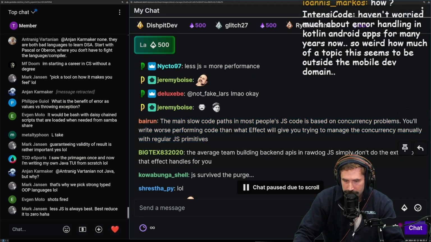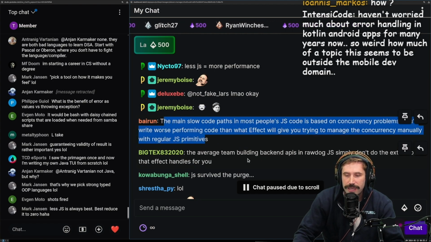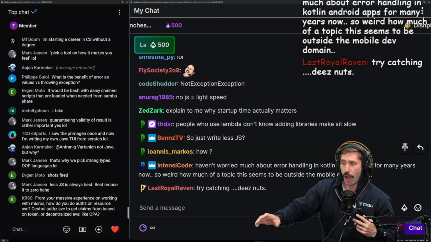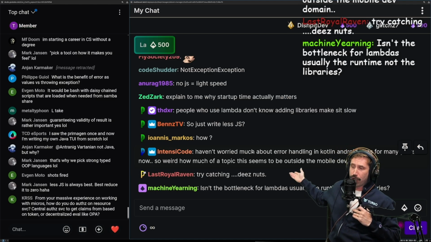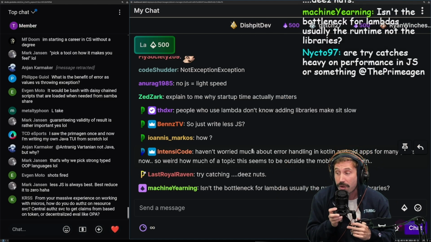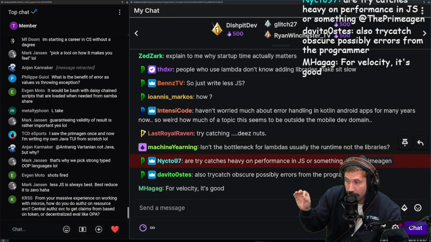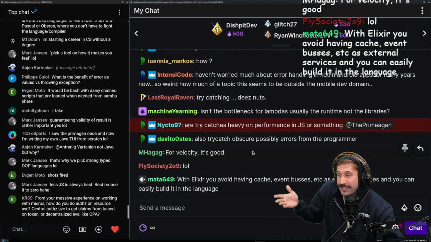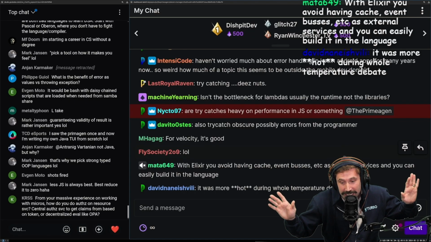99% of people's concurrency problems are extremely simple. Okay, this is a crazy take. I see this all the time. The effects people are always just like, oh yeah, well what happened if you have to debounce and then you also have to throttle and then you also want exponential backoff on a single request call? I'm like, yo, maybe just maybe you're making a very crazy API. Okay, maybe you just simply need a Promise.allSettled. And if something fails, you just got to handle the thing that failed. Like maybe that's not the crazy thing to do.